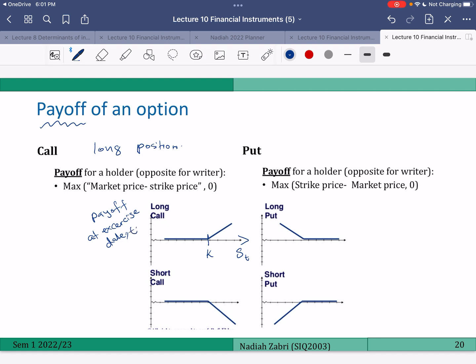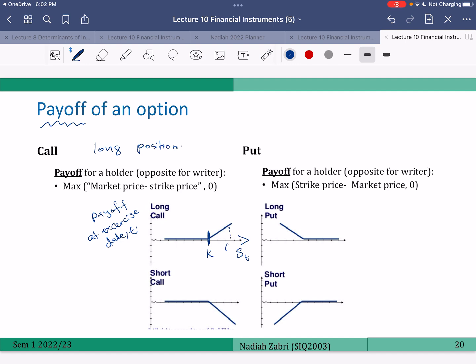Okay, so if the price of the underlying asset is K, so it is priced at 50 and you have the right to buy at 50, there is no benefit to that, right? You can just buy at the market price, so the benefit is 0, the payoff is 0. But let's say the market price is actually higher.